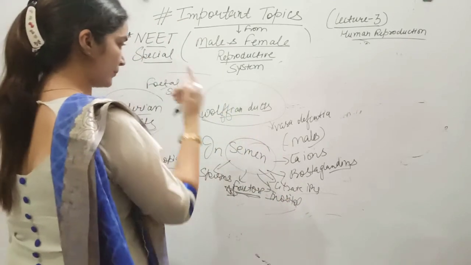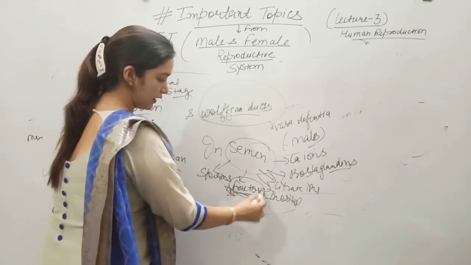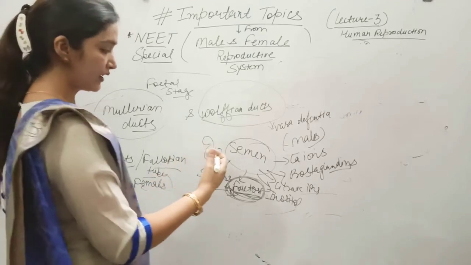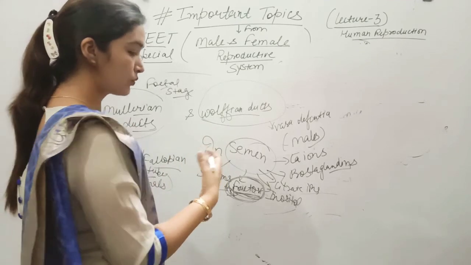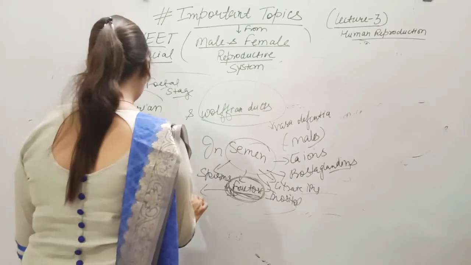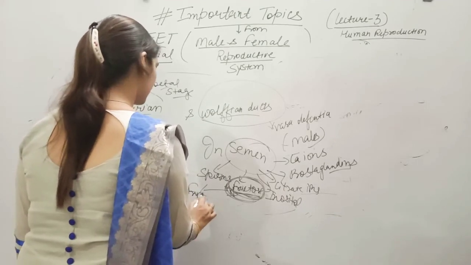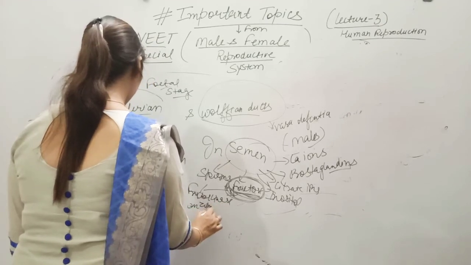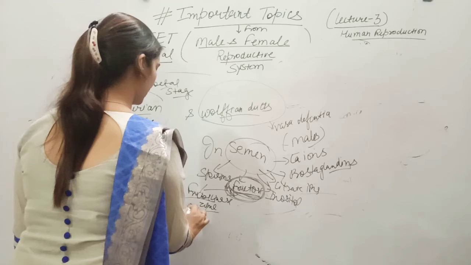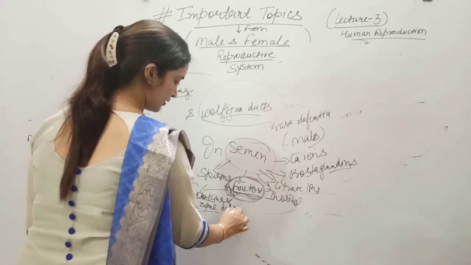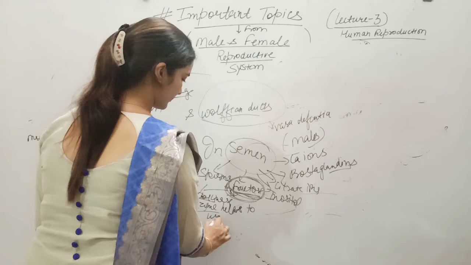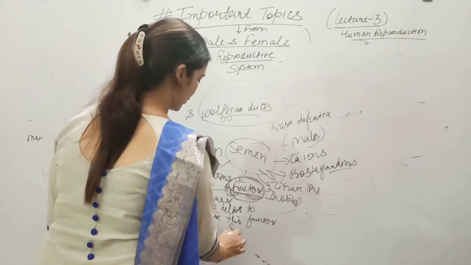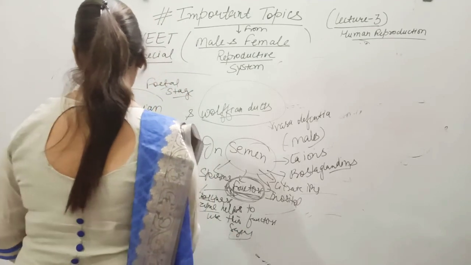There is an enzyme, fructokinase, that helps use this fructose sugar to provide energy to sperms.